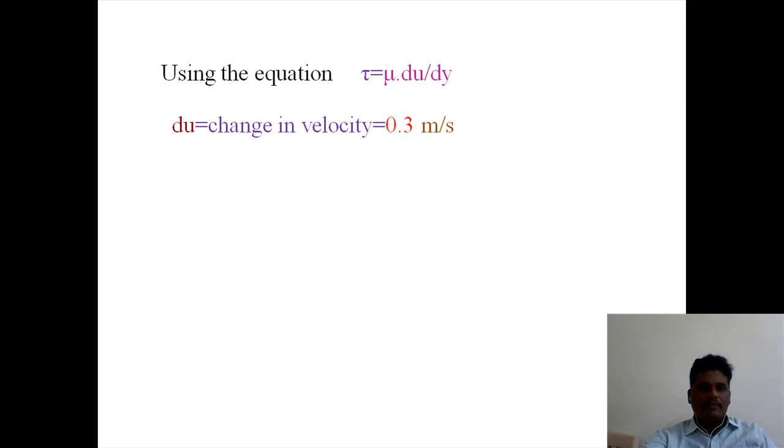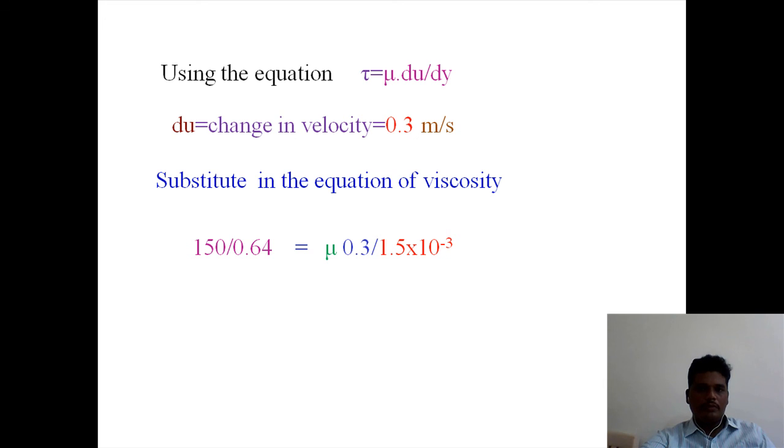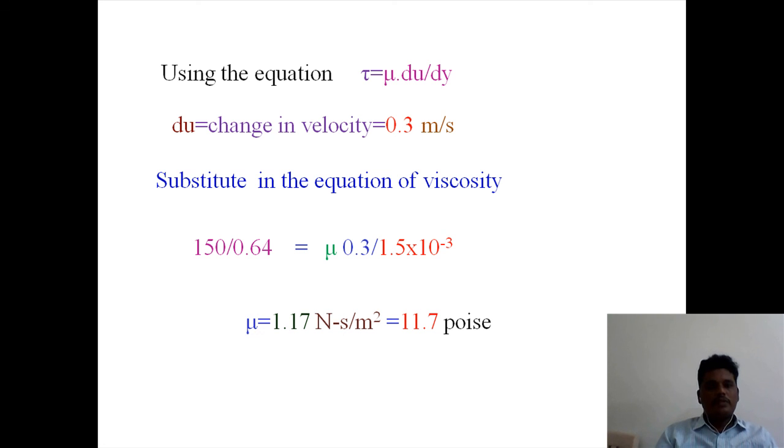Now substitute in the equation. Tau is equal to 150 divided by 0.64, already we got the answer. That is equal to mu into 0.3, du is 0.3, dy is 1.5 into 10 power minus 3. From that calculation, mu is equal to 1.17 Newton second per meter square.